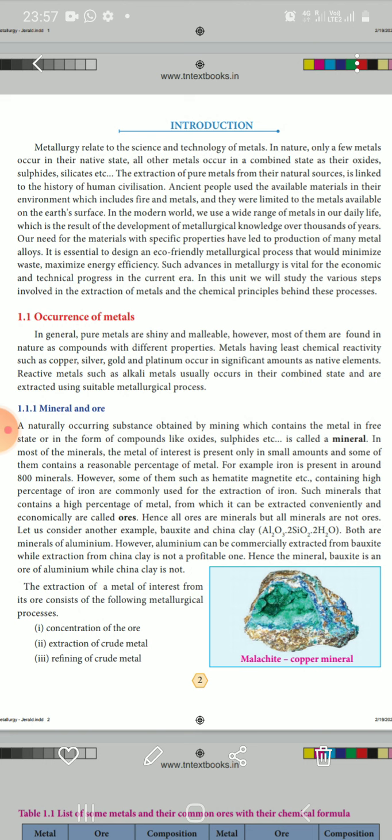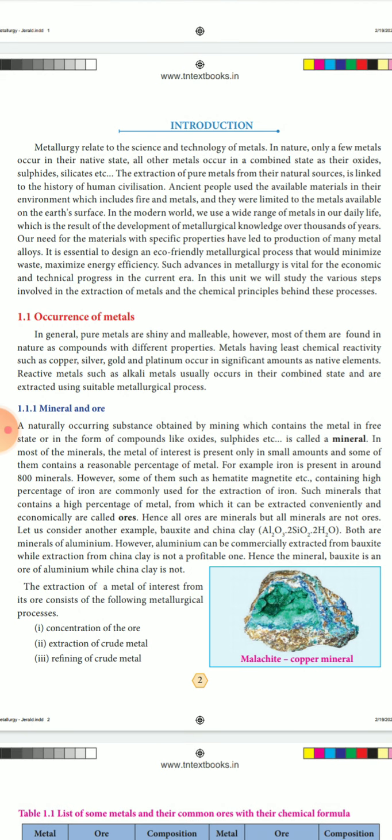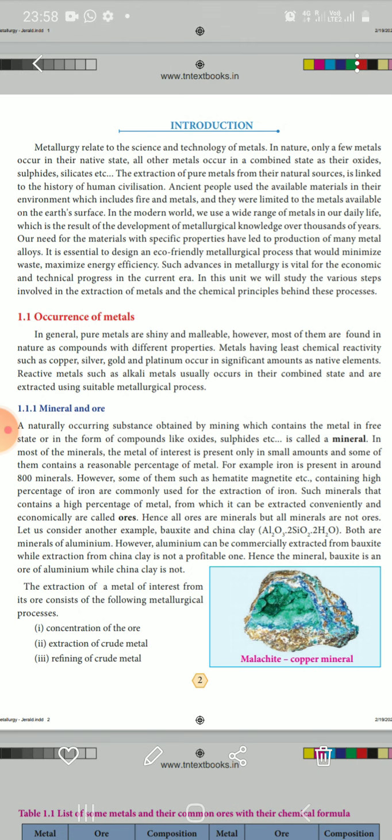In ancient days, people used only the materials available in their environment, which included fire and the metals available on the earth's surface. Nowadays, we get many more materials, and without materials we cannot do anything.